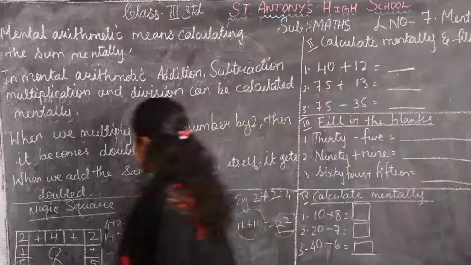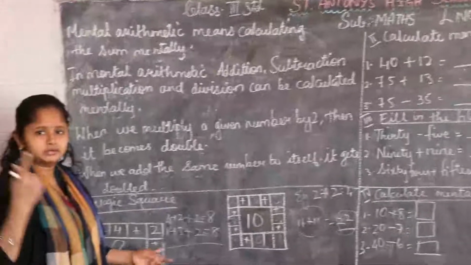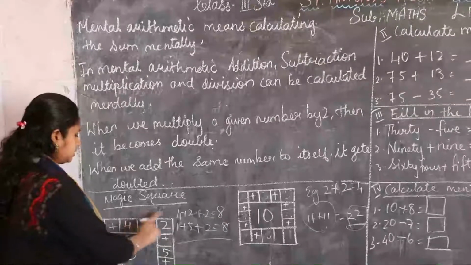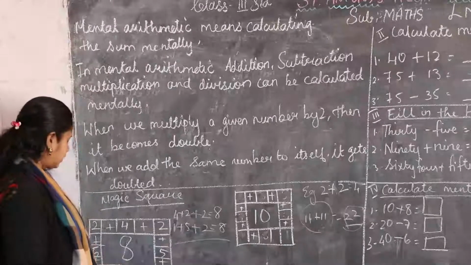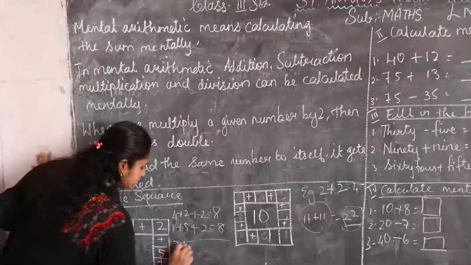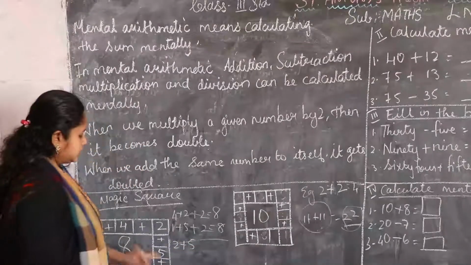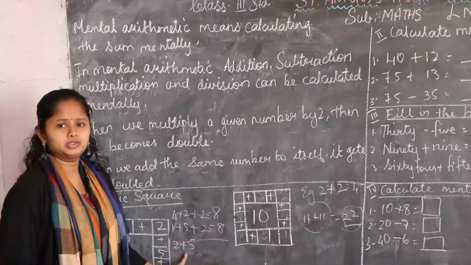Okay. Next, we'll go for our example. As I explained about this example, these 2 I have explained. Only these 2 we're going to solve. Now here, 2 plus 5. So count it, children. 5 is here. 5 plus 2 is how much?